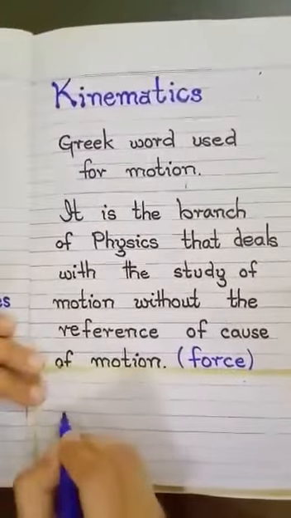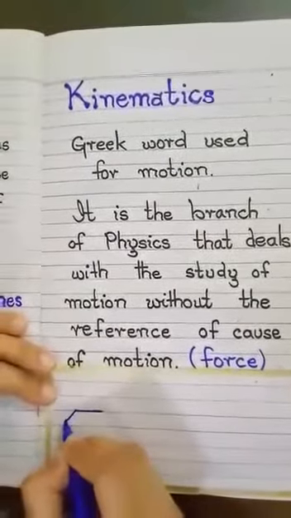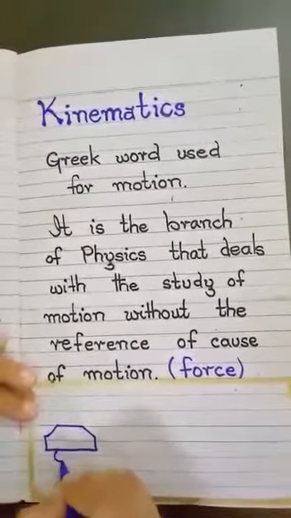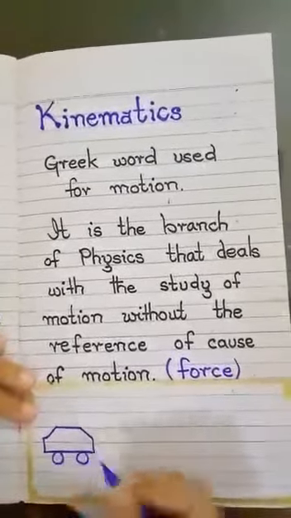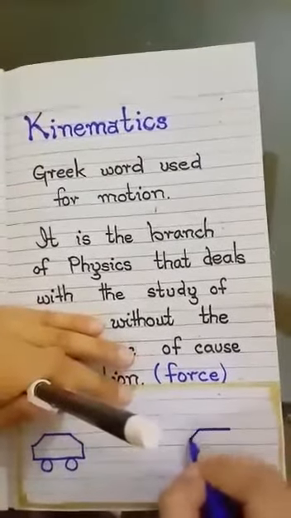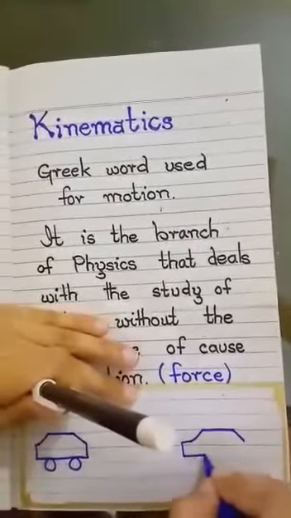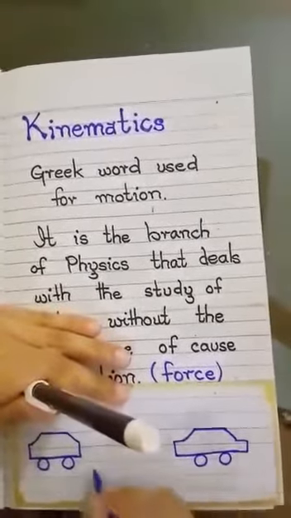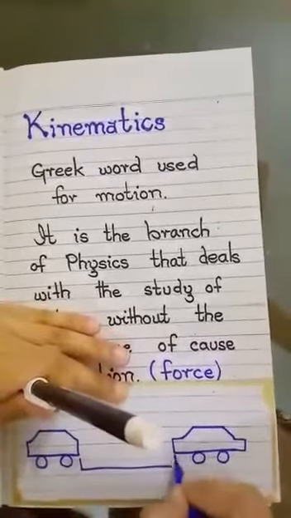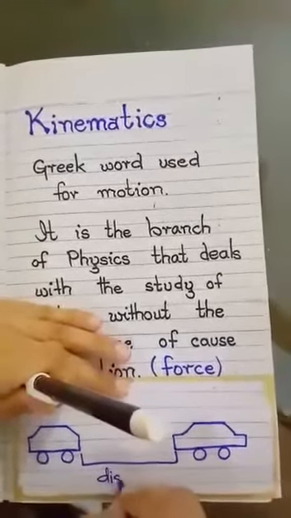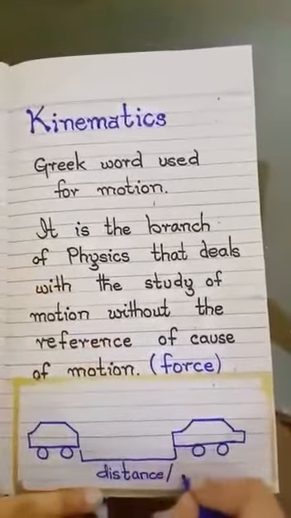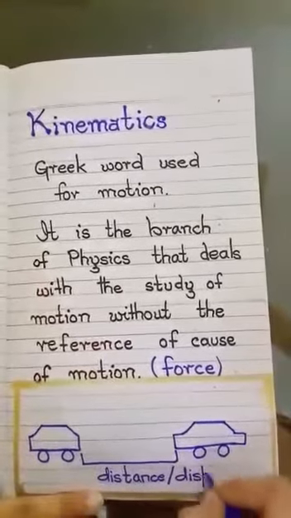For example, if you observe that a car is moving, suppose this is a car, it is moving. After some time, you observe that it has covered some distance. If we mention the direction of the distance, then this distance is called displacement.